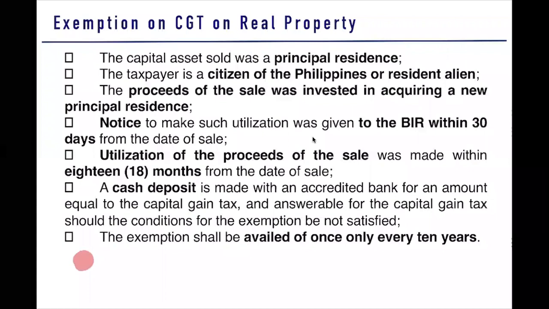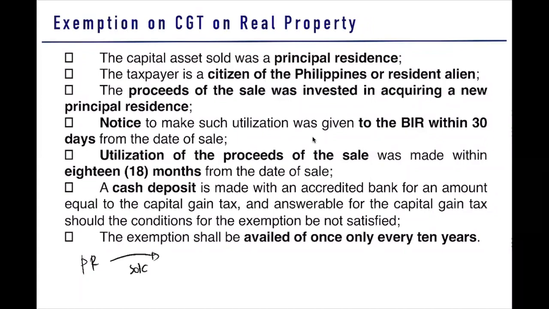So if ever your principal residence is sold, will it be taxed? It depends. The answer is it depends. The taxation of your principal residence, whether it will be taxed or not, depends whether you follow these certain rules.